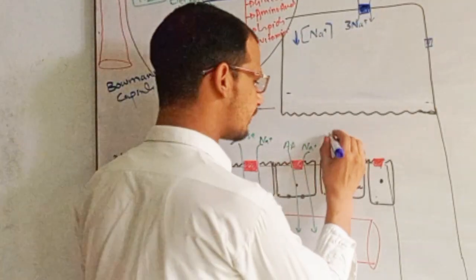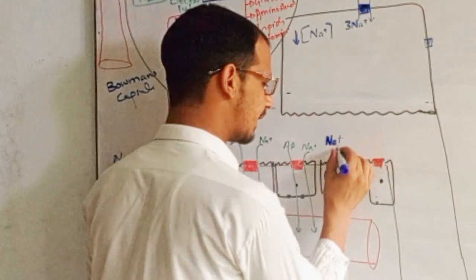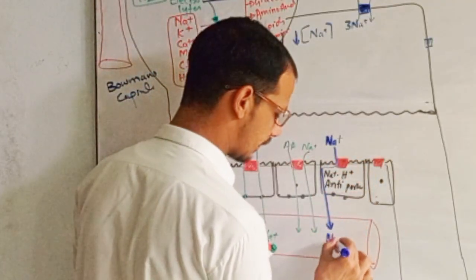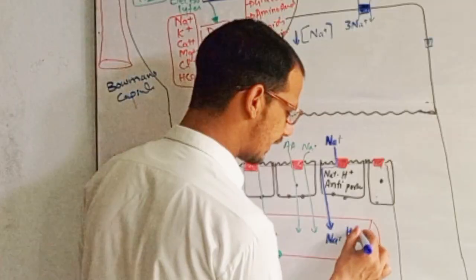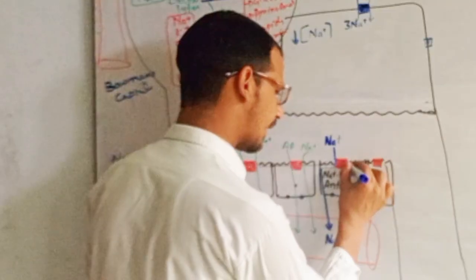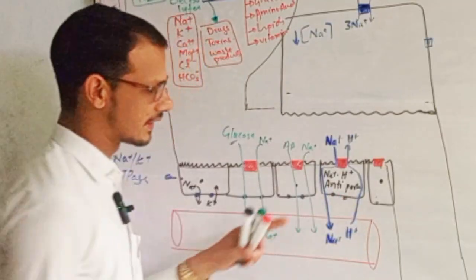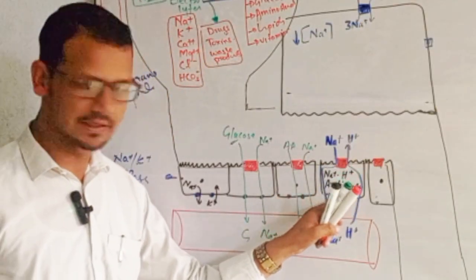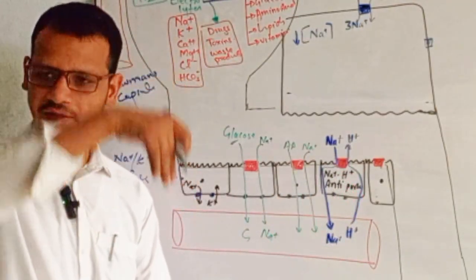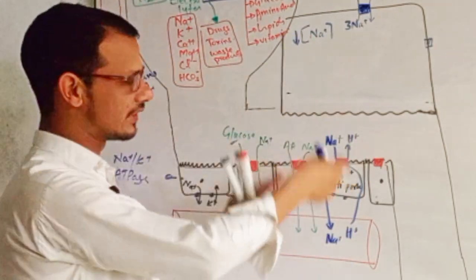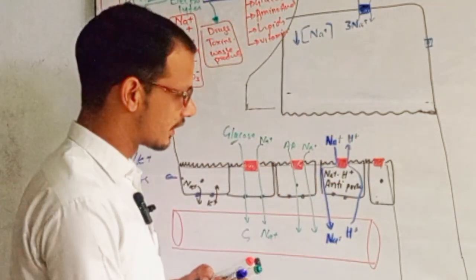It takes the sodium from the lumen of this nephron into the blood, but from here it takes the hydrogen ion. So it is called an antiporter, sodium hydrogen antiporter, because sodium is getting into the blood and the proton is coming from the blood. So it is called an antiporter, right?